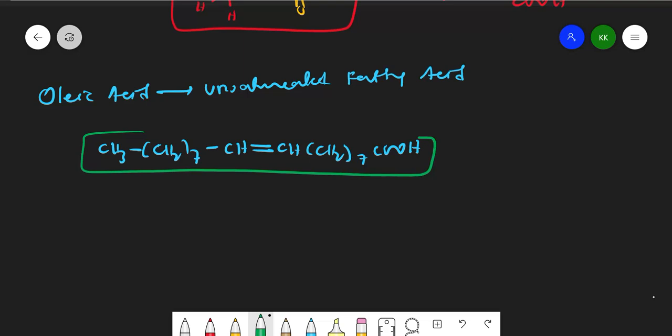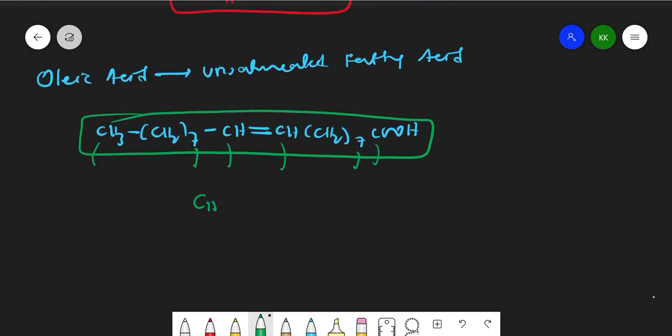See how big the number of carbons is. One carbon here, one carbon here, 8, 9, 10, 11 plus 7, so it is C18, right? So the number of carbons is 18 here also. These are C18, but here it has unsaturation.